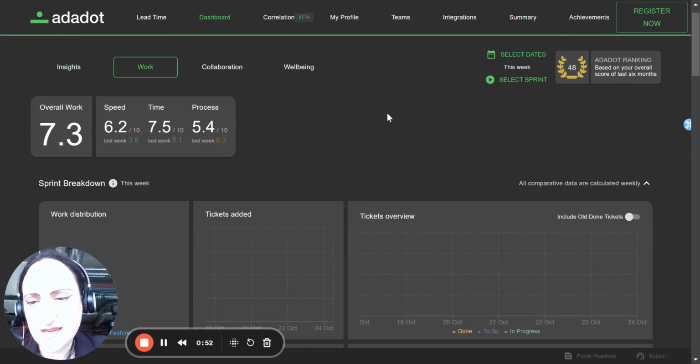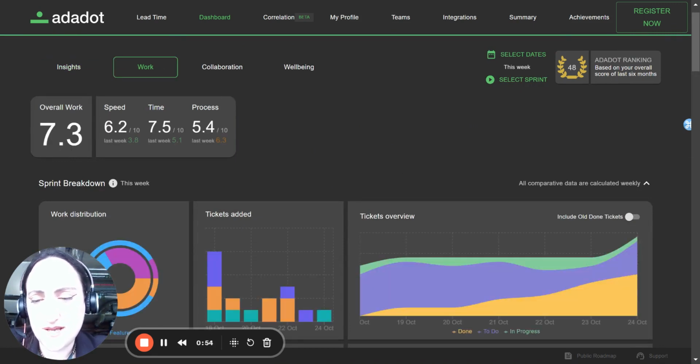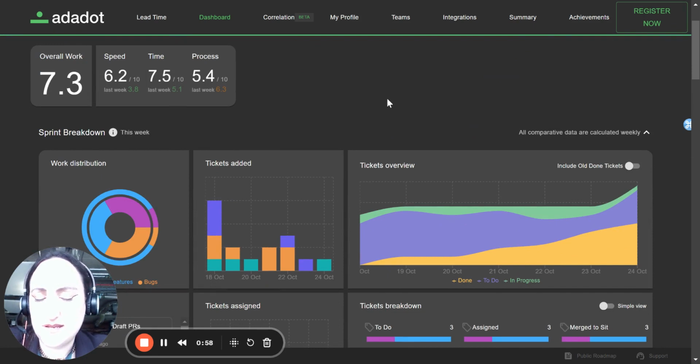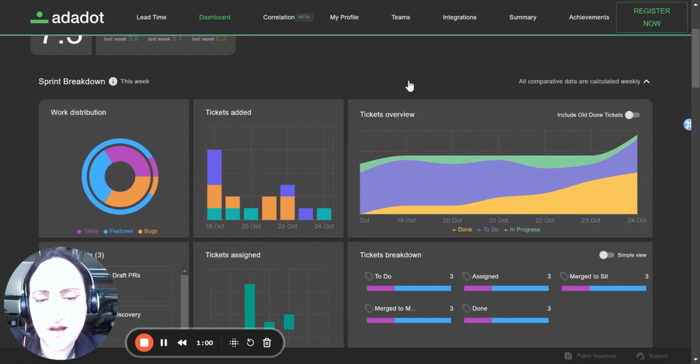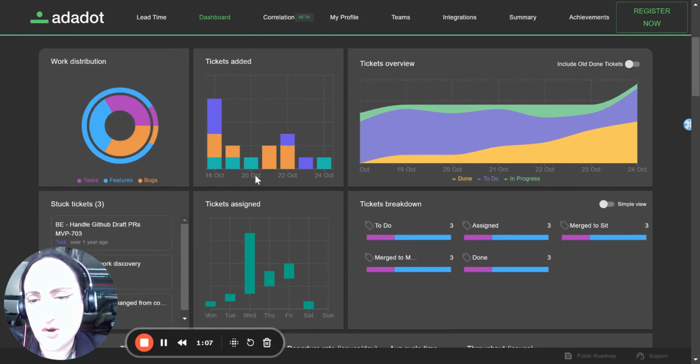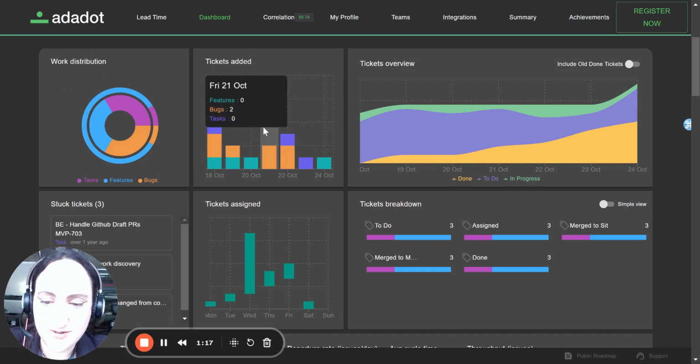So the data here comes from GitLab and GitHub, as well as Jira, and in the near future, Notion. As far as the sprints breakdown here, you can see information around, for example, have we rescoped in the middle of the sprint? How are we spending our time and effort? Are we investing in building new features? Are we having bugs? How are we actually investing into our engineering?